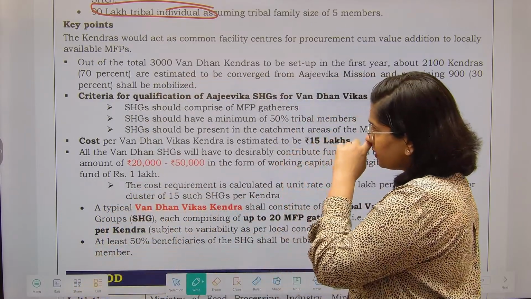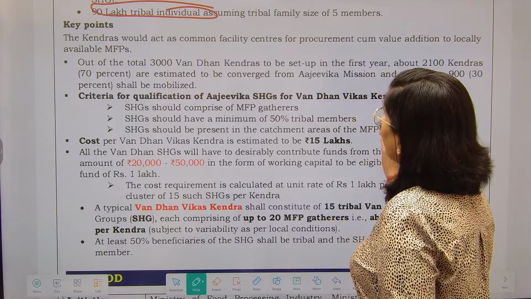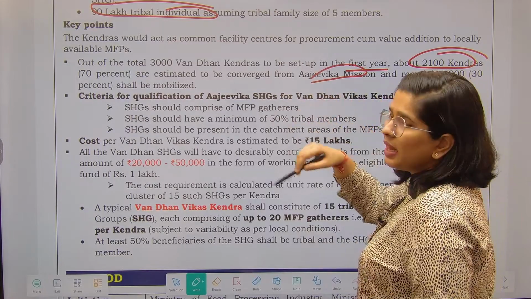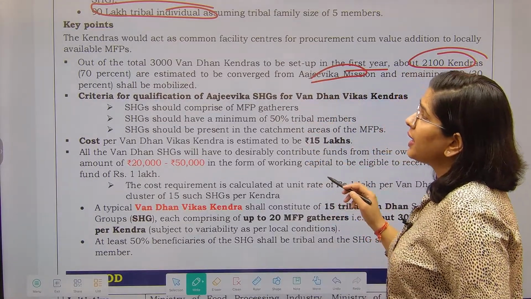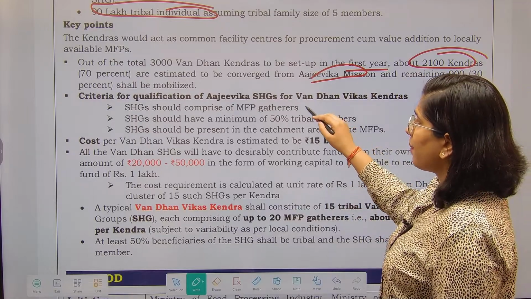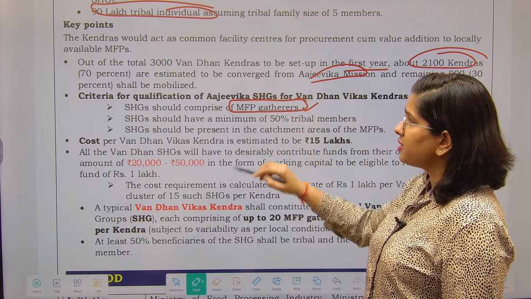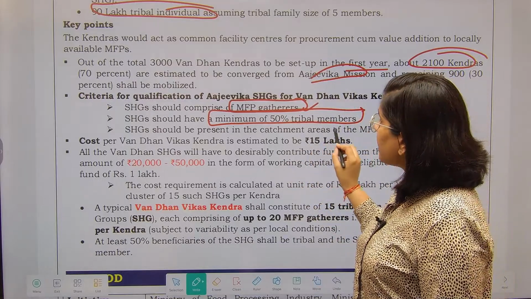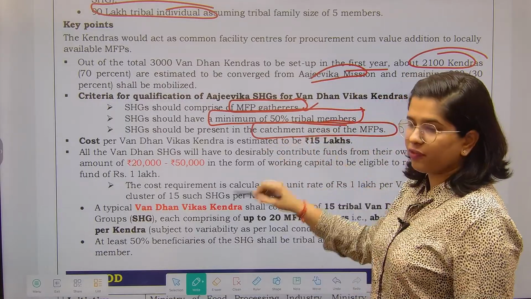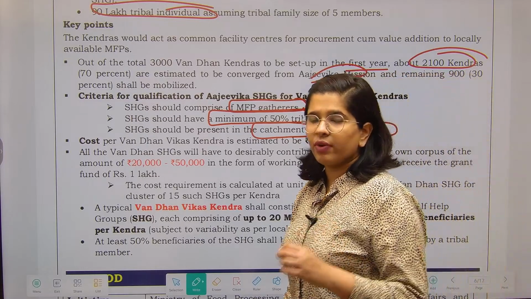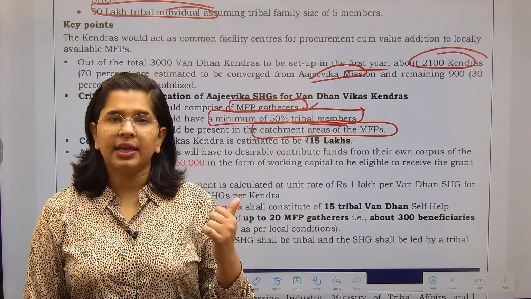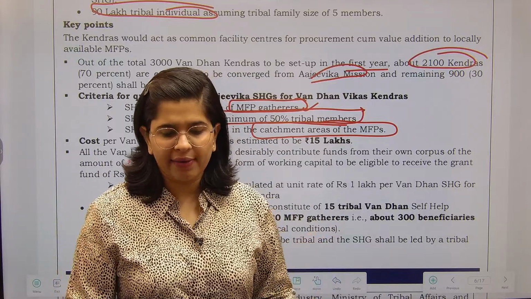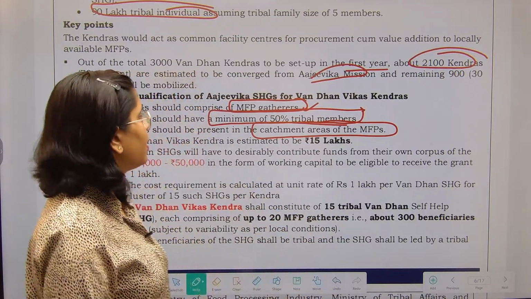Now out of the 3,000 Vandhan Kendras which are going to be set up in the first year, 2,100 are estimated to be converged from the Ajivika mission. That was the earlier mission. Now the criteria for qualification: the SHG should comprise MFP gatherers. They should have a minimum of 50% tribal members, as well as be present in the catchment area of minor forest produce. That means the area from which the forest produce is coming, they should be present in that particular area. That means they should be local residents and they should be collecting that minor forest produce.